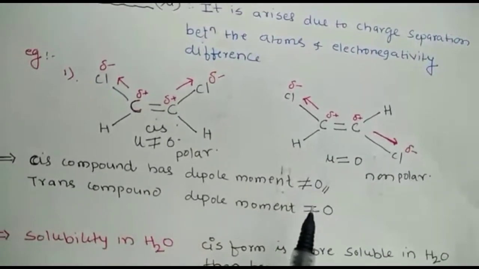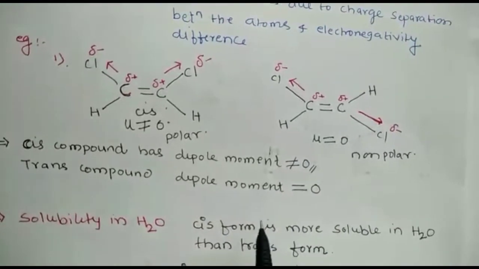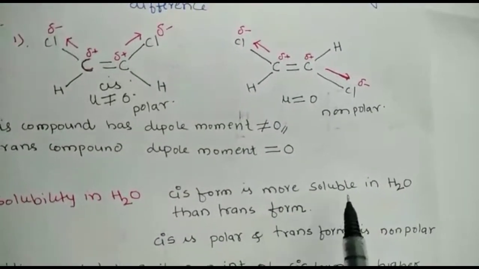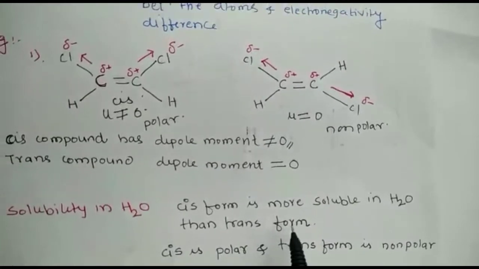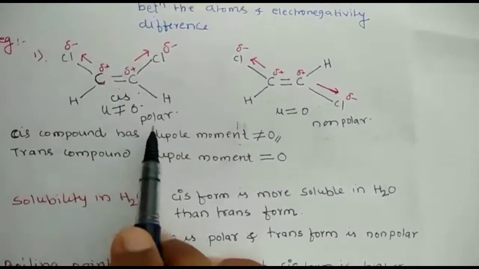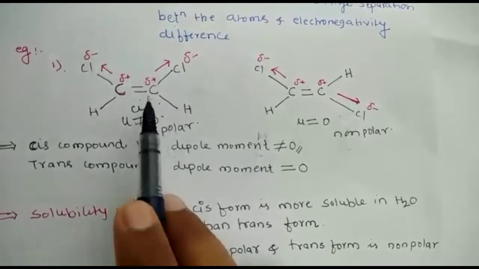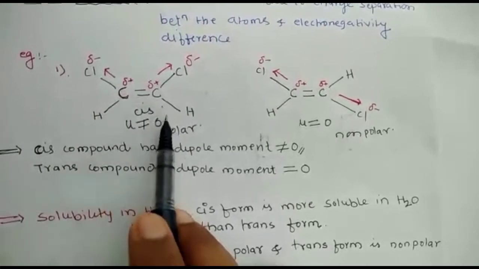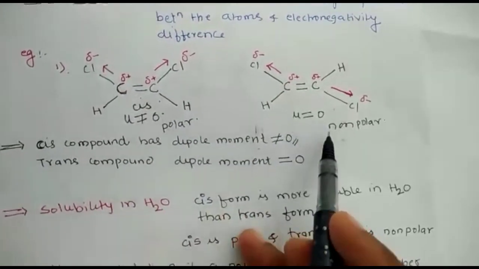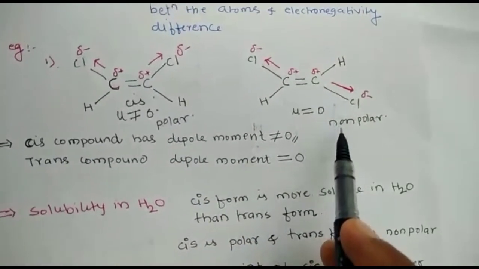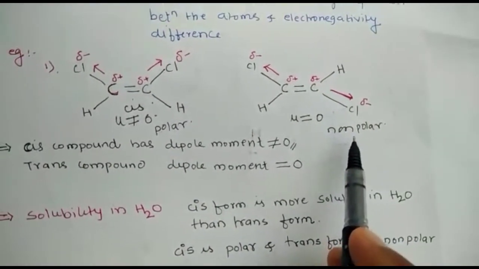Which form is more soluble in water? Which one is polar? The cis form is more soluble in water than the trans form. Why? Because the cis form is polar in nature, and like dissolves like. In water, the cis form dissolves more, as compared to the non-polar. The trans form is a non-polar compound, hence it will not dissolve in water easily.